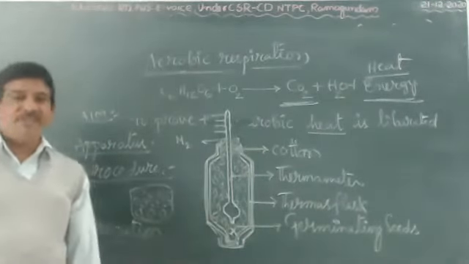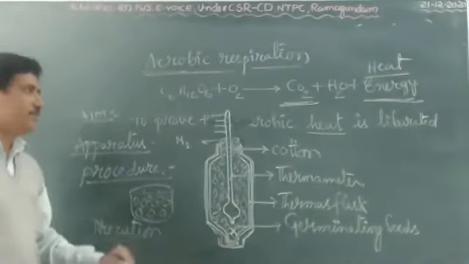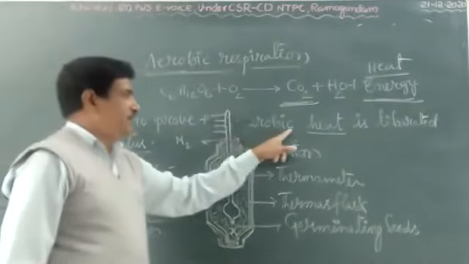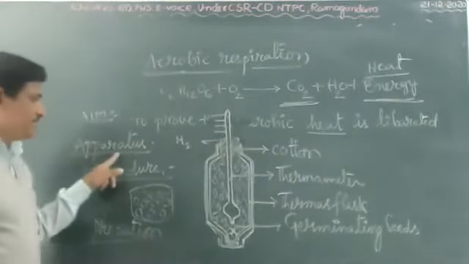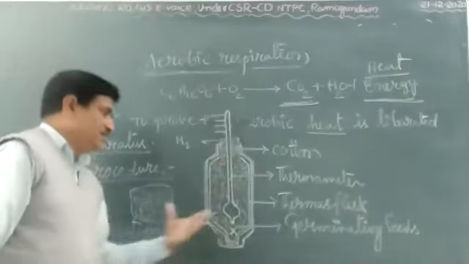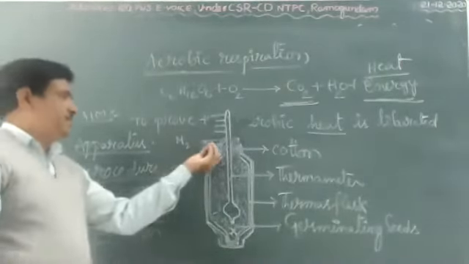Okay, children? Once again, listen. Aerobic respiration. To prove that in aerobic respiration, heat is liberated. What is the apparatus? Thermos flask, thermometer, germinating seeds, water, and cotton plug.